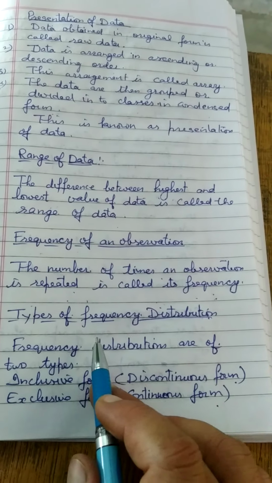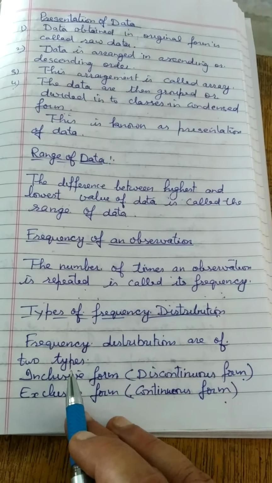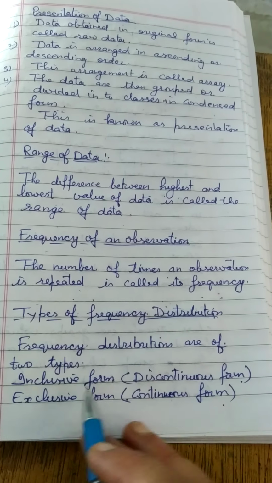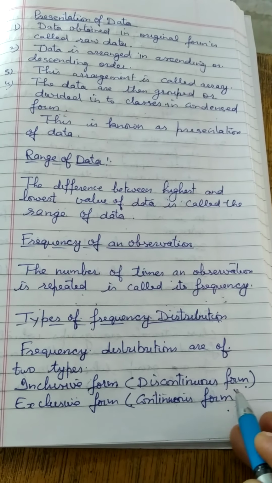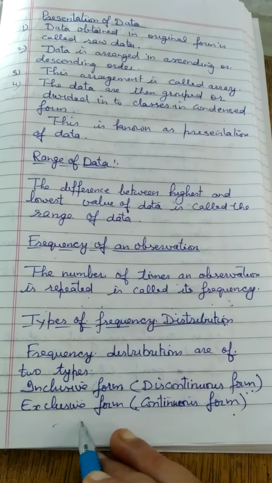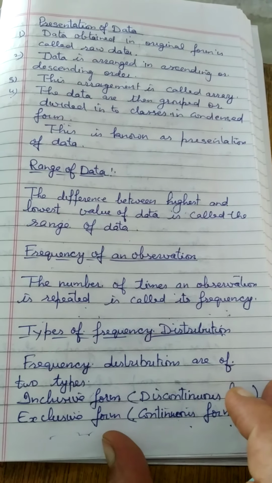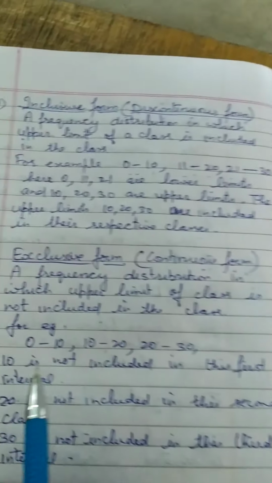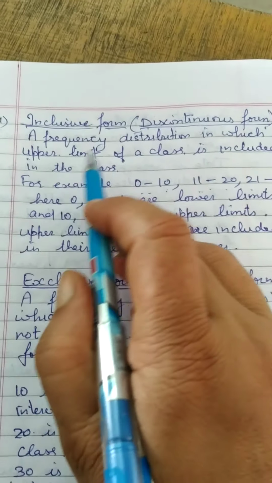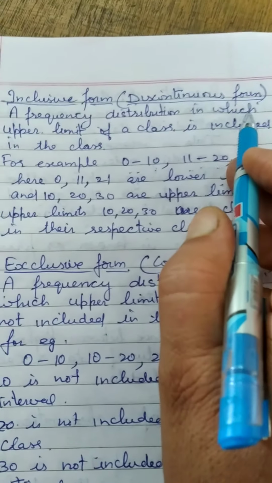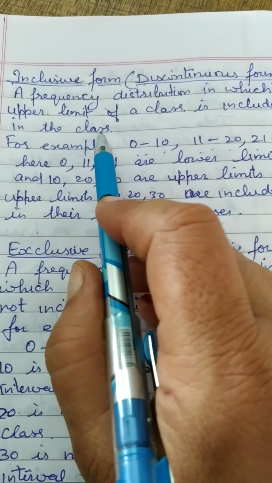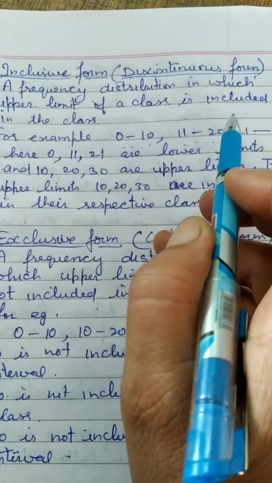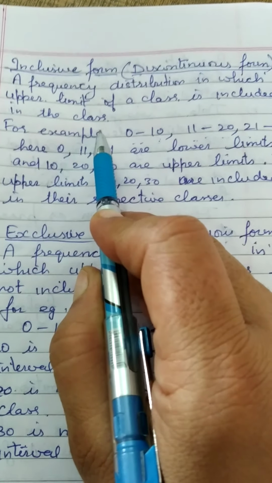Now we come to the types of frequency distribution. Frequency distribution is of 2 types. Inclusive form, that is the discontinuous form, and exclusive form, that is the continuous form. Now what is inclusive form? It is a frequency distribution in which the upper limit of a class is included in the class interval.